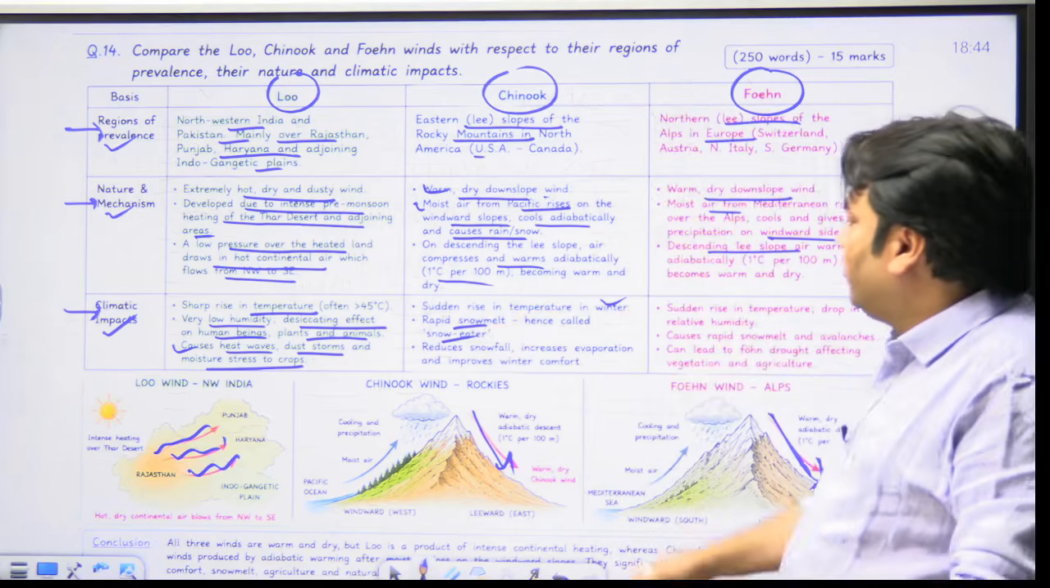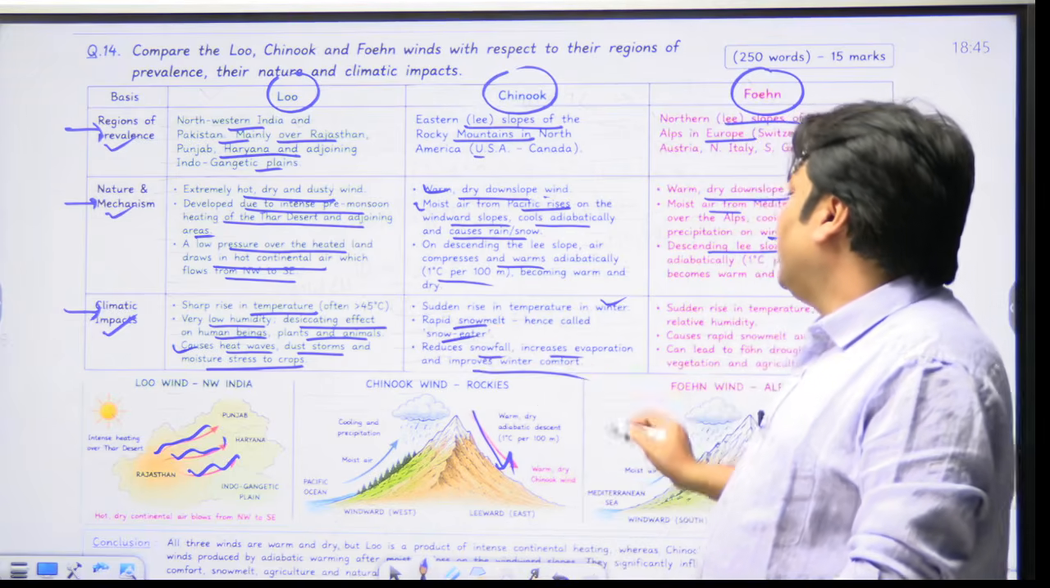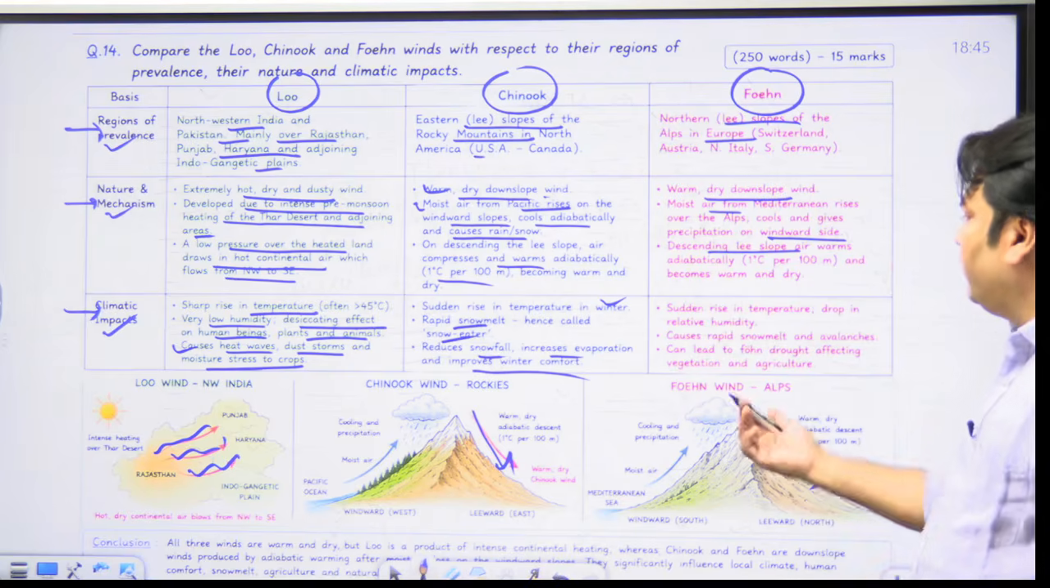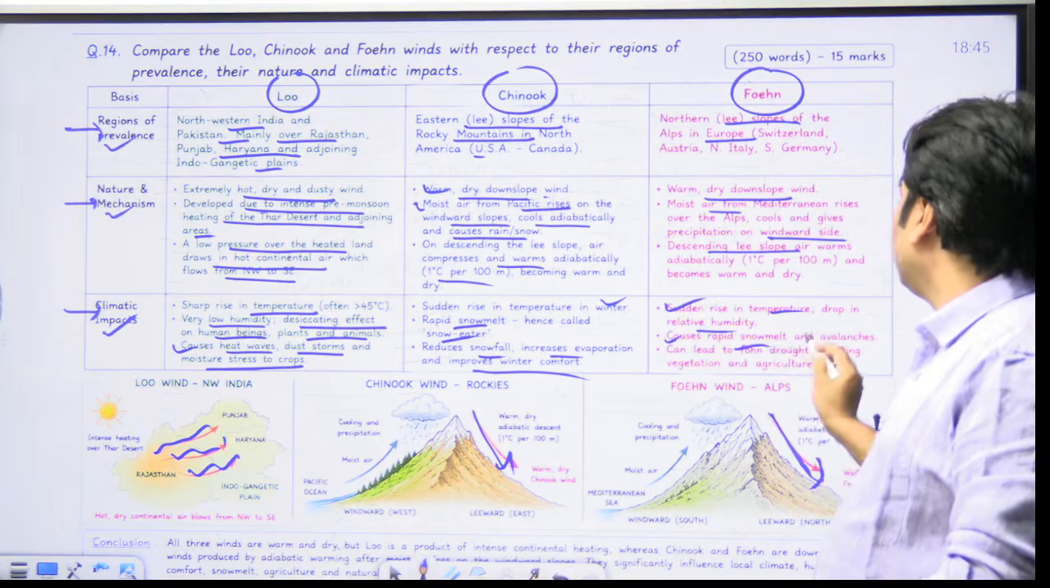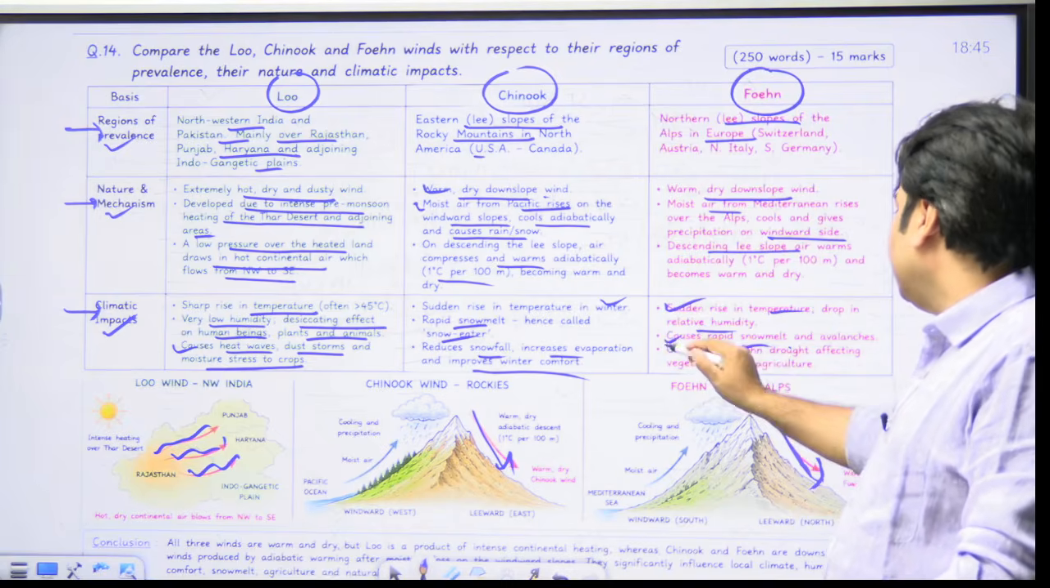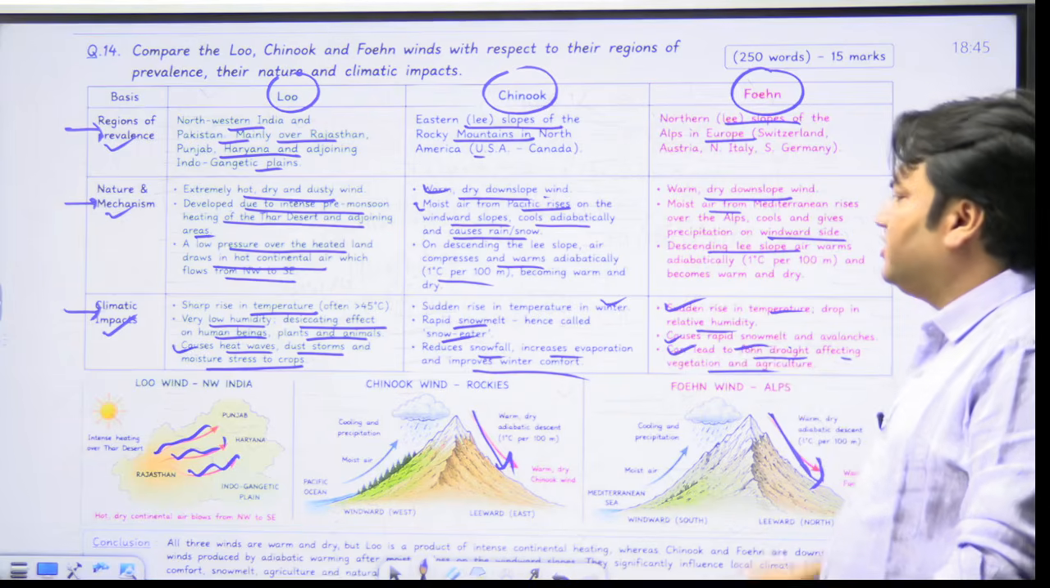It reduces snowfall, it increases evaporation and improves winter comfort. About Fawn, you can write that sudden rise in temperature, drop in relative humidity, it causes rapid snow melt and avalanche, and it can lead to Fawn drought affecting vegetation and agriculture.